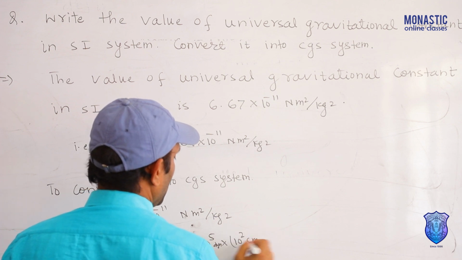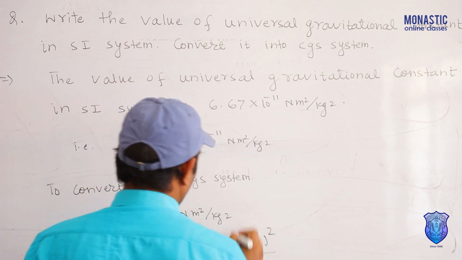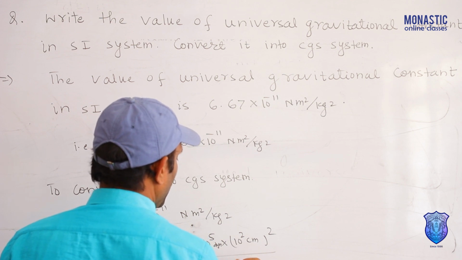This is square. And kg changes into gram. 1 kg equal to 10 to the power 3 gram, square.